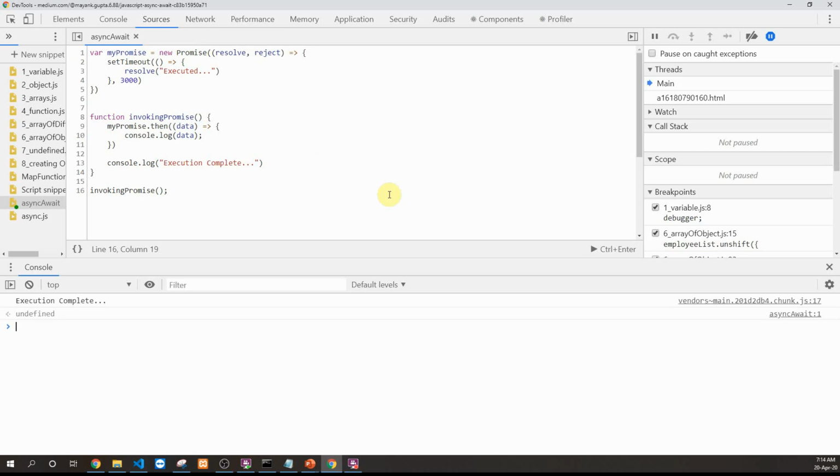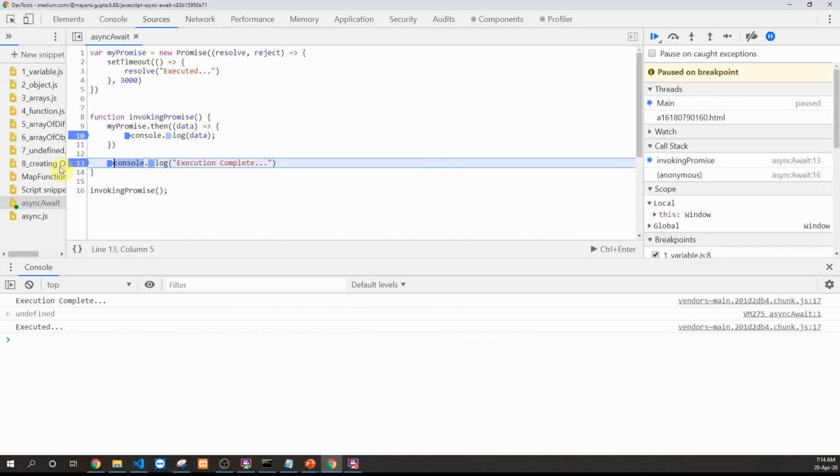So when we execute this function, we can see that we got the console log message execution complete prior to the message executed, which means this promise was asynchronous. It got resolved after 3000 milliseconds. Meanwhile, your single threaded execution went on to line 13, executed this console message, and once the data was available in the promise, once the promise was resolved, the data was displayed. So let's put a debugger over here on line 10 as well as on line 13. So we'll just execute it again.